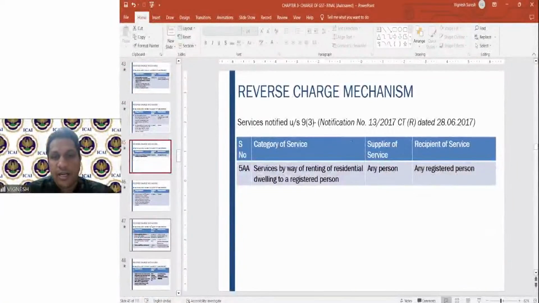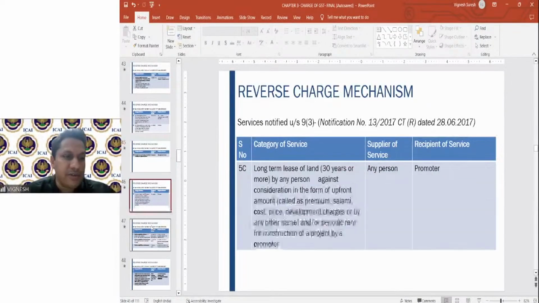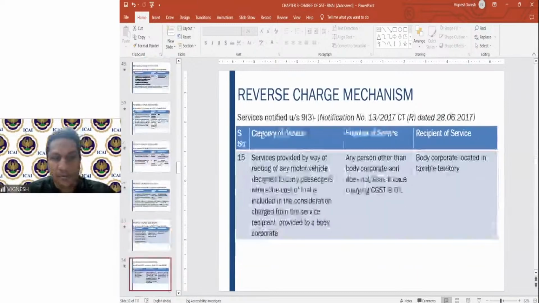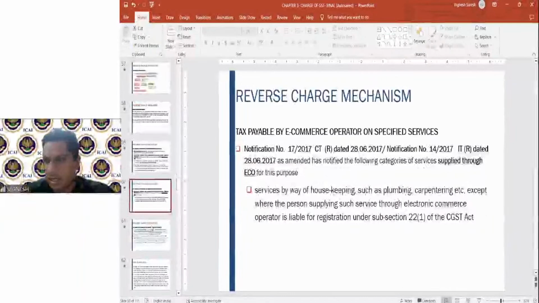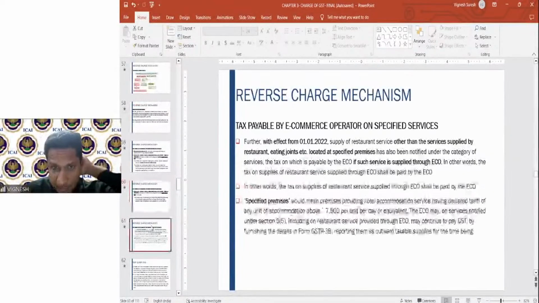Services by way of renting of residential dwelling to a registered person. That's as simple as that. There is no condition attached. So as far as my opinion goes, if he is a registered person and the rental agreement is between that registered person and the landlord, very much RCM will apply. As simple as that. Because the rule is very, very clear. There is no condition attached or anything. It straight away says that it is chargeable to tax.